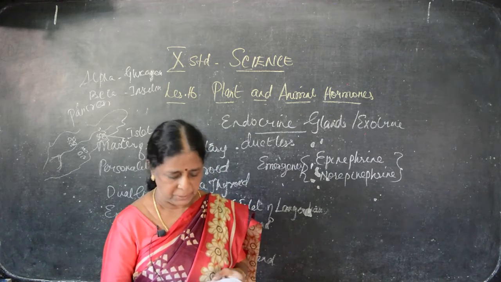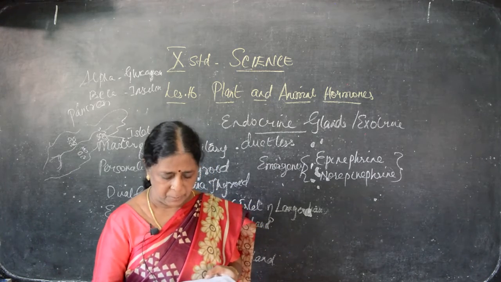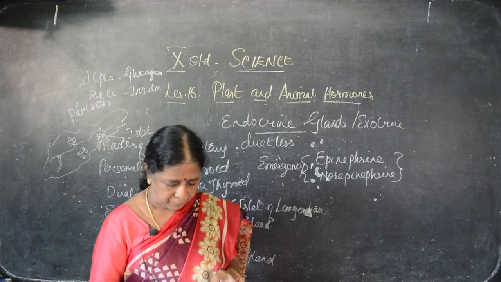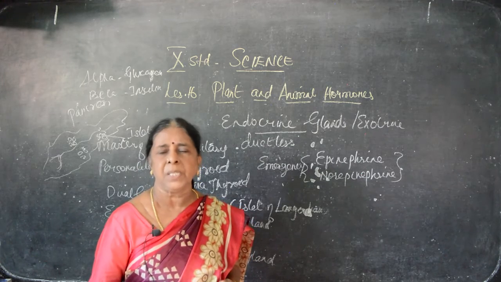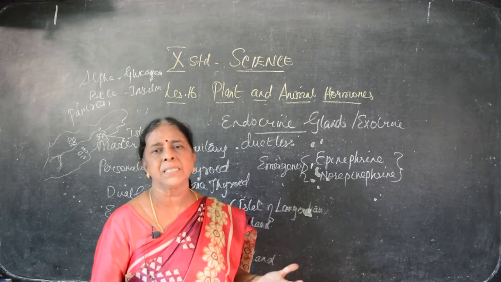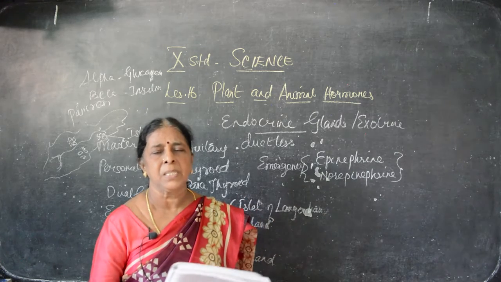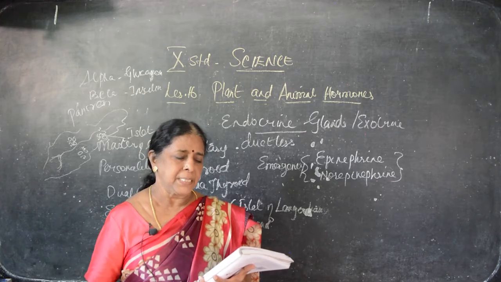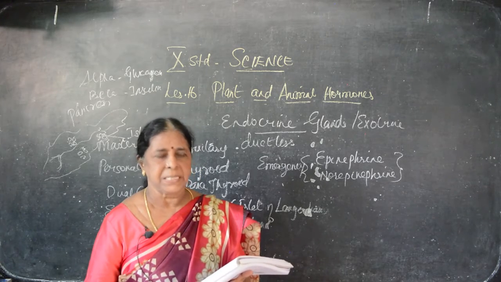What are the functions of progesterone? It is responsible for the premenstrual changes in the uterus. It prepares the uterus for the implantation of the embryo. After certain years, a lady can bear a child. These are the stages. It maintains the pregnancy. It is essential for the formation of the placenta.